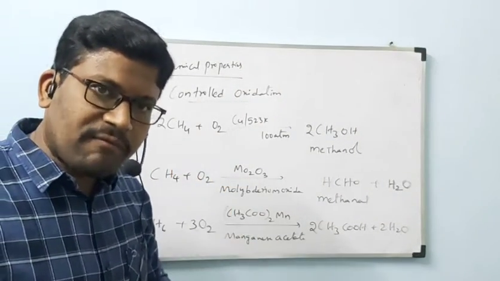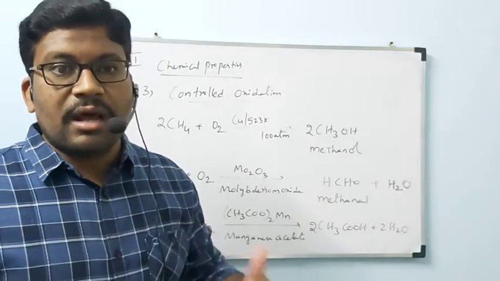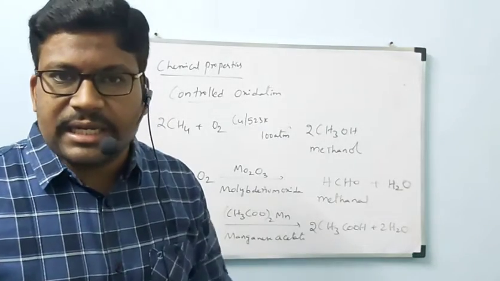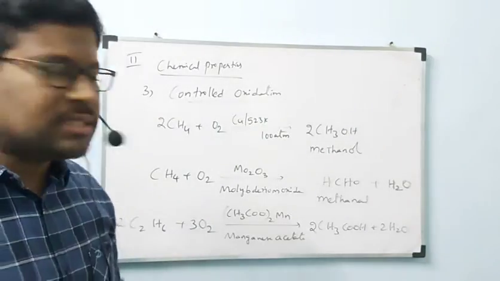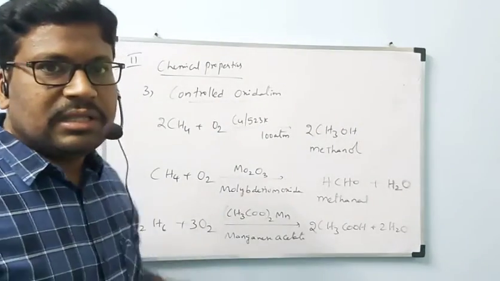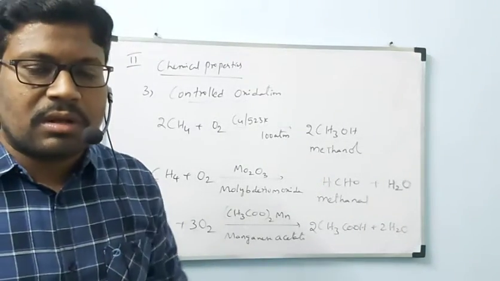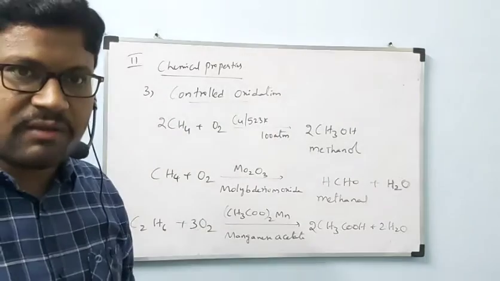Combustion is one form of oxidation only, but release of energy happens. Enormous amount of energy will be released in the form of heat energy or light energy. But here normal chemical reaction will be taking place with a variety of products. This is under the third chemical property, controlled oxidation. One more reaction is there, that one I will write. Before that, note down these 3 reactions, all of you, carefully.